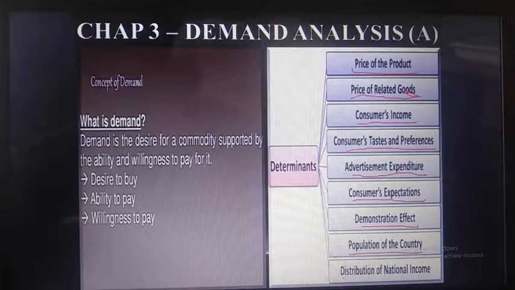Nextly, the distribution of income. Suppose the income of the nation increases, the demand for the product will also increase, and inversely, if the income of the country decreases, the demand for the product will also decrease. This is the last point. Next slide.